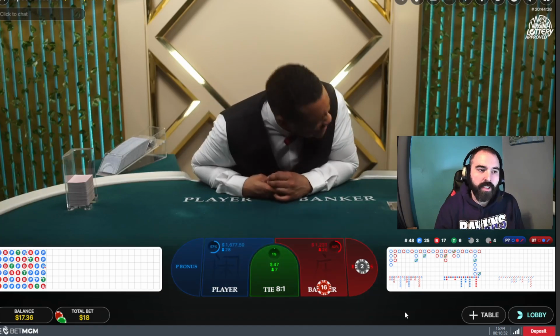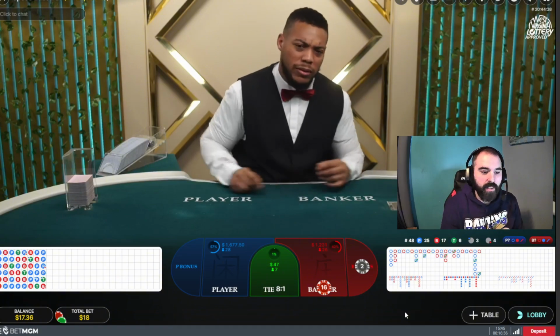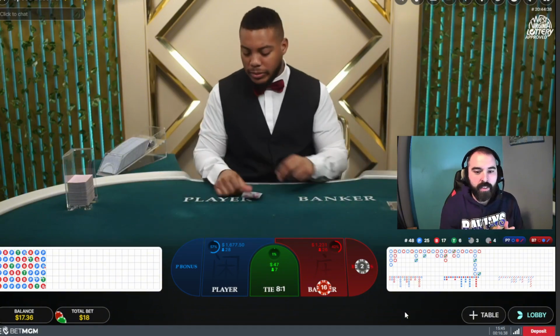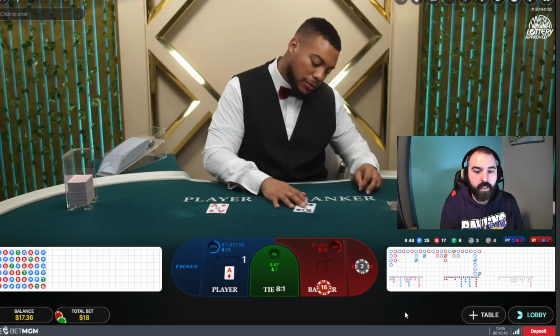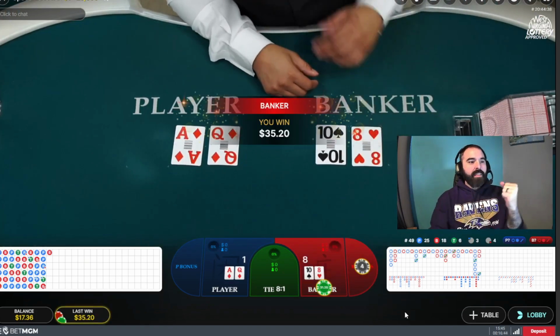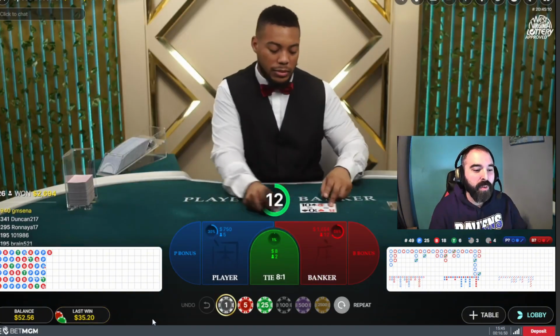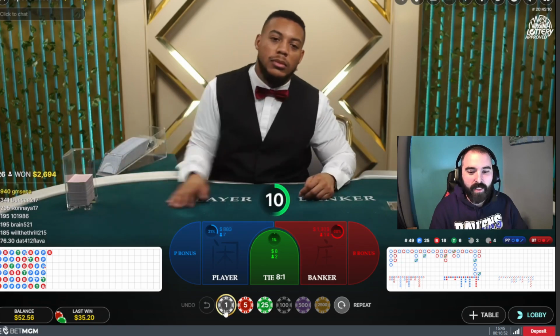That's the strategy, is you have to hit twice in a row to play this strategy. So we're at $16 now. We really need to hit right here. All right, that's a 1. That's a 10. That's a 1. We can beat a 1. 8. Let's go. We're at $52. We are up $2. We're gonna reset.